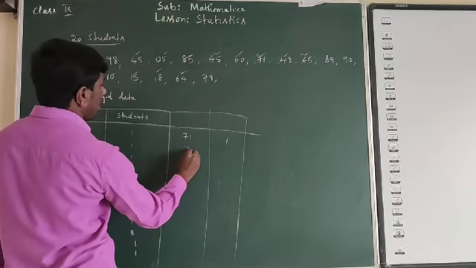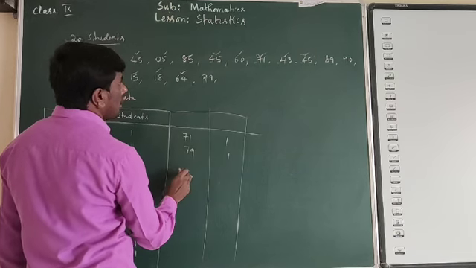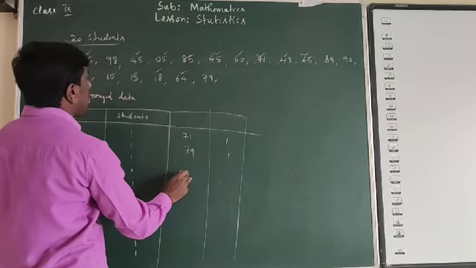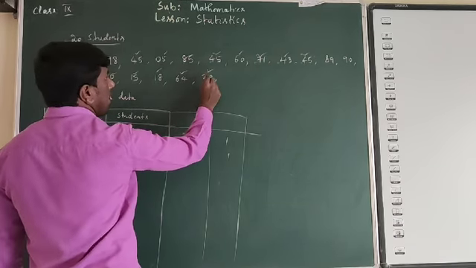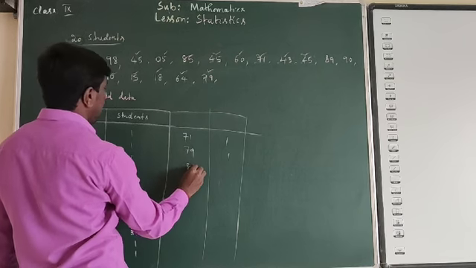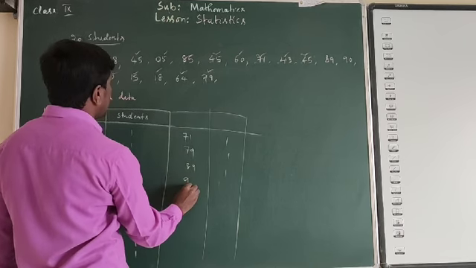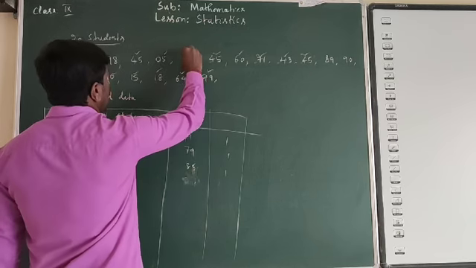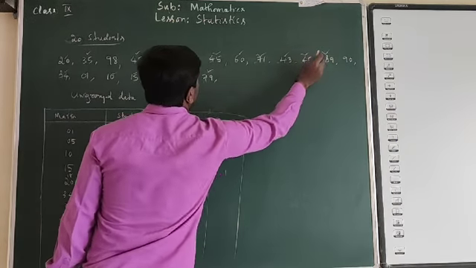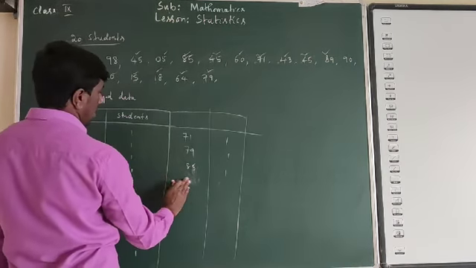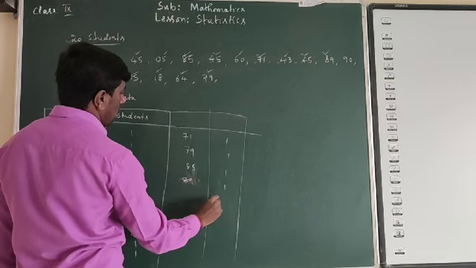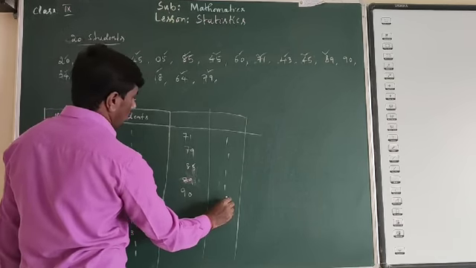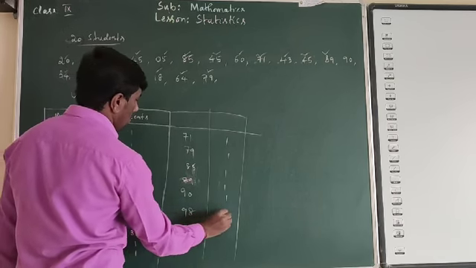Then 79, 1. Then 80, 85, 1, 89, 1, 90, 1, 98, 1.